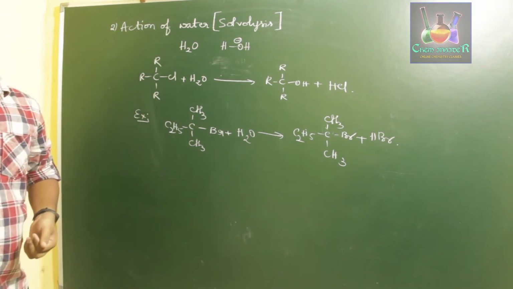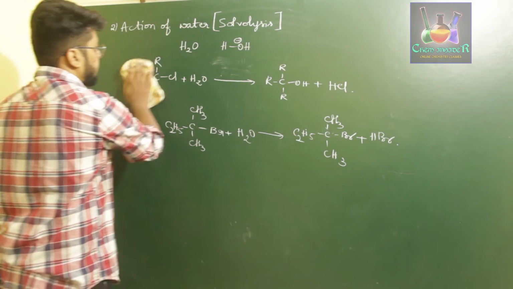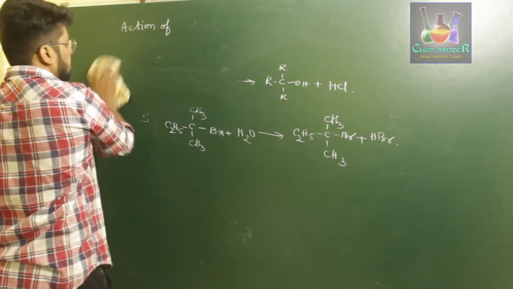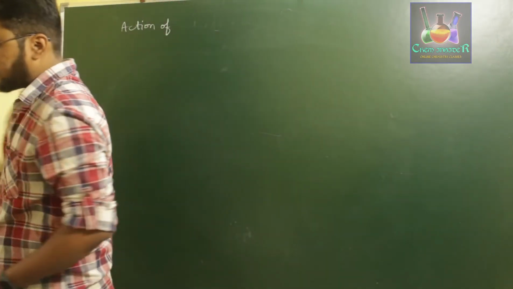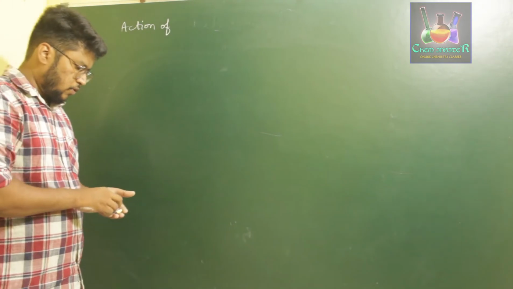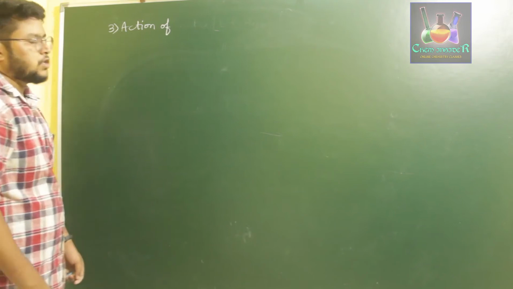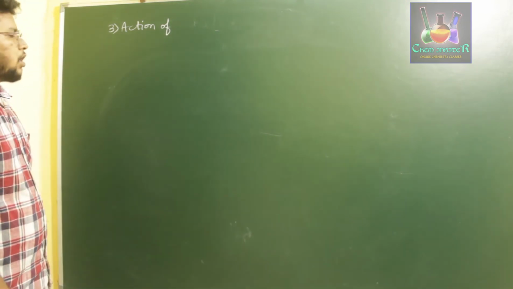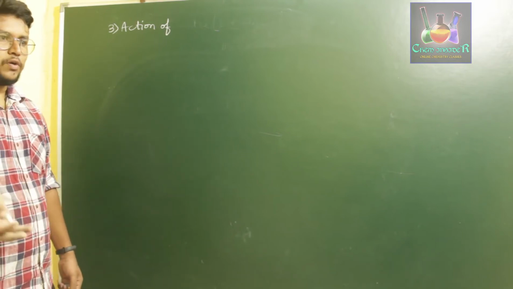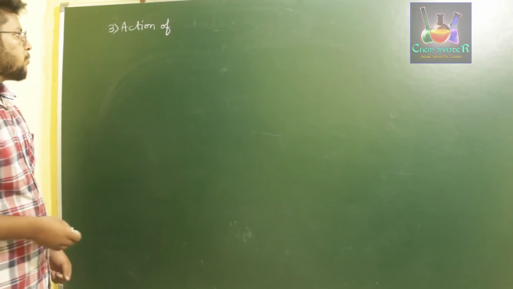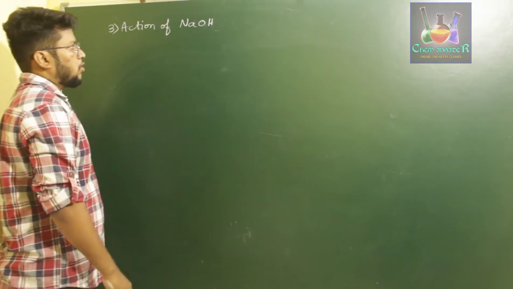Next we are going to discuss the reaction of sodium alkoxide or any alkoxide. Next is the third reaction, that is action of alkoxide on haloalkanes. So alkoxides are the compounds which are formed by sodium hydroxide, something like that. So instead of taking alkali, we are treating alkoxide. Alkoxides are RONa type of compounds. So let us consider alkoxide of sodium, that is sodium alkoxide.